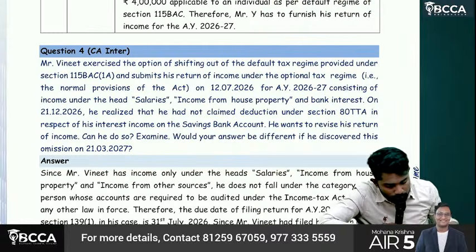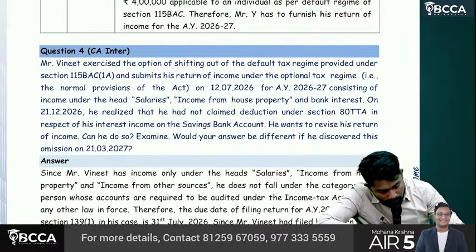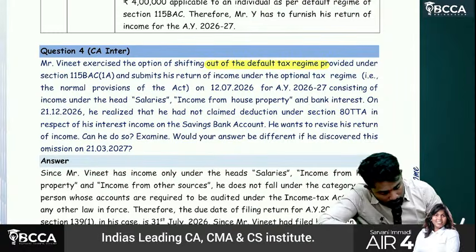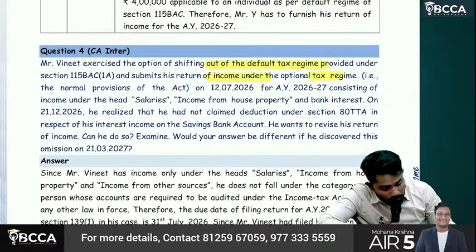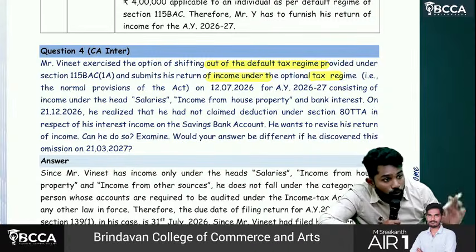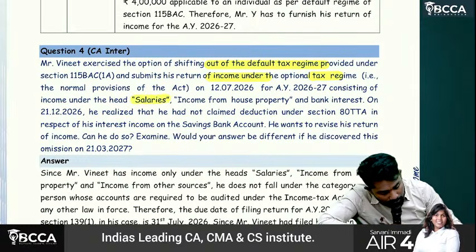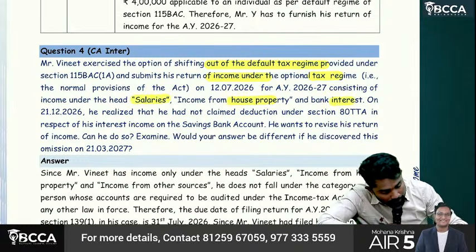Sir, see question number 4. What is question number 4? Vineet exercises the option to shift out from the default regime and submits his written-off income under the optional regime. Optional regime is nothing but what, sir? No, old regime. Okay, consisting of income under salaries, house property, bank interest.